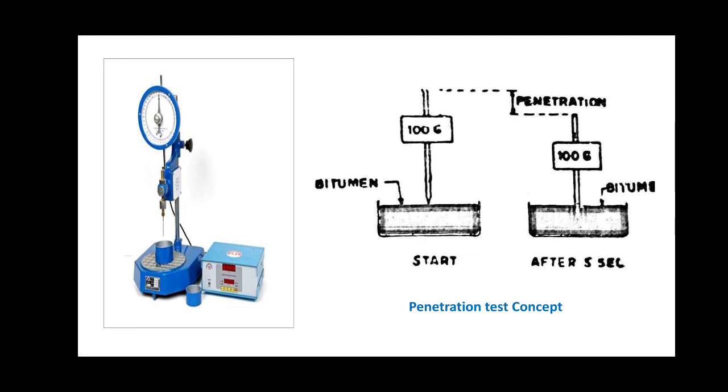And then we have to release the needle so that it will penetrate into the bitumen. So after 5 seconds, we'll have to make a note of the total amount of penetration caused by the needle into the bitumen by taking a reading from the dial gauge. We have to repeat at least 3 measurements on this sample in order to get the average value of the penetration.